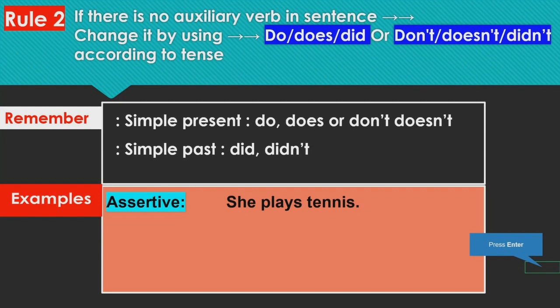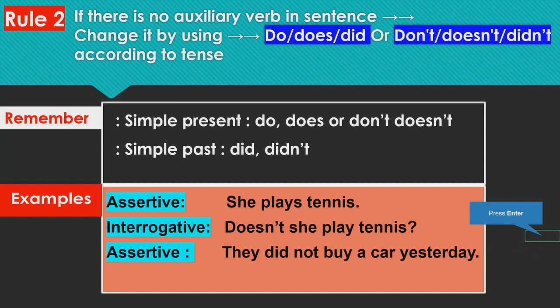As it is simple present tense and with he, she, it we use does, we will be using does here, does not. So as it is affirmative, we will convert it into negative interrogative. So "She plays tennis" in assertive converts into "Doesn't she play tennis?" in interrogative.